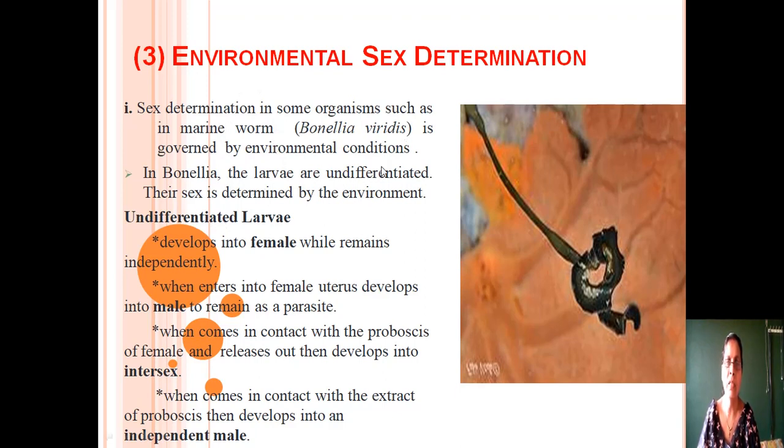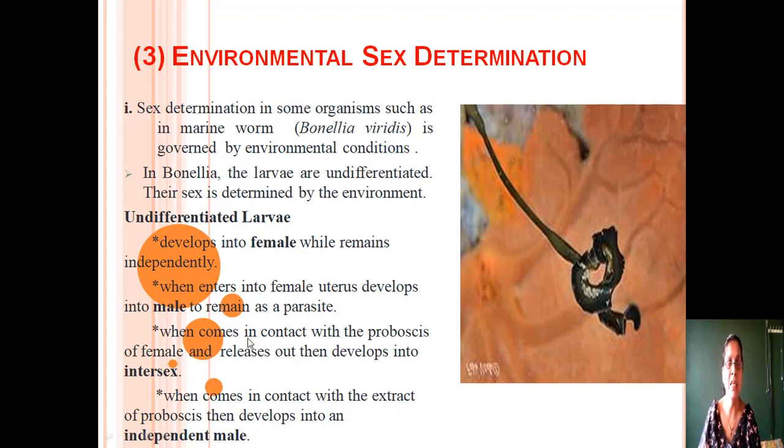When the undifferentiated larva develops in isolation, independently, it will develop into a female. But when the larva enters into the female body and goes to the uterus, it develops into a male, because males generally remain inside the uterus of the female as parasites. So it develops into the parasitic male.